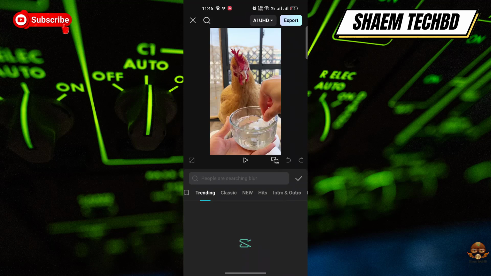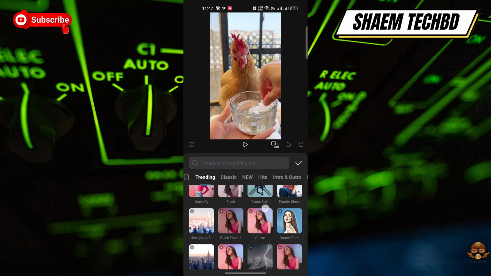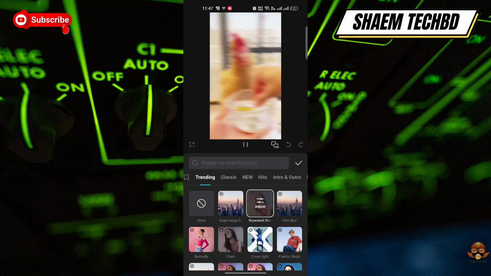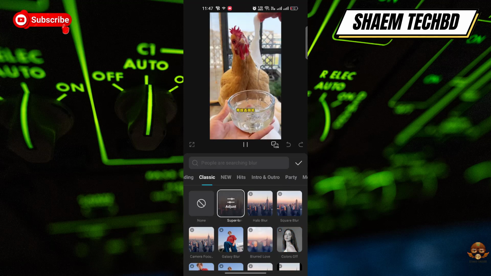We have used many versions of CapCut and I think this version is very good. You can use this version without any problem. The link to the software will be given in the pinned comment of the video. You will download the software.